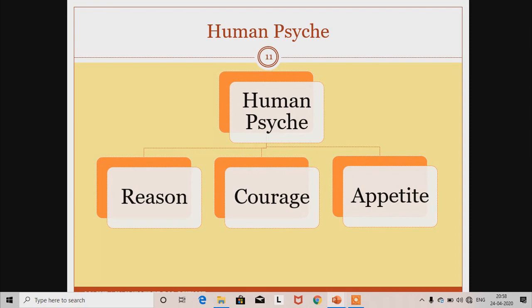To define justice, Plato divided the human psyche into 3 categories: reason, courage and appetite.